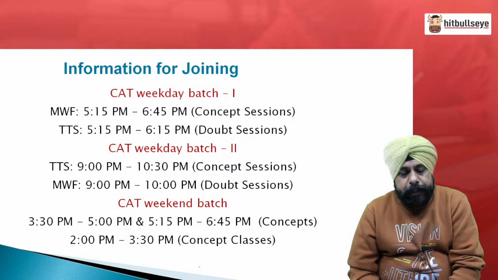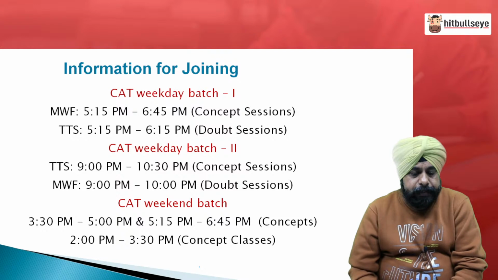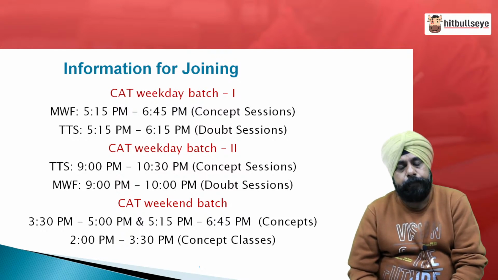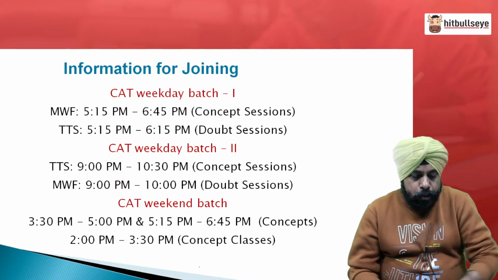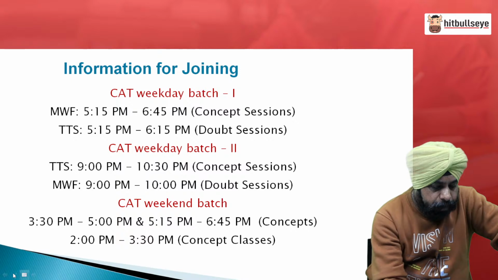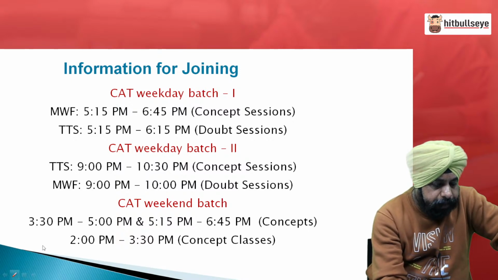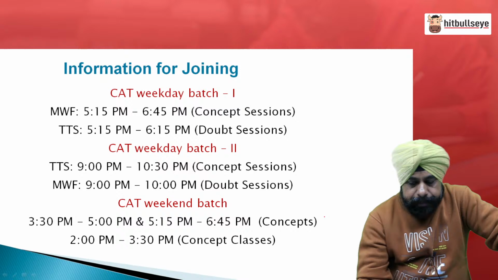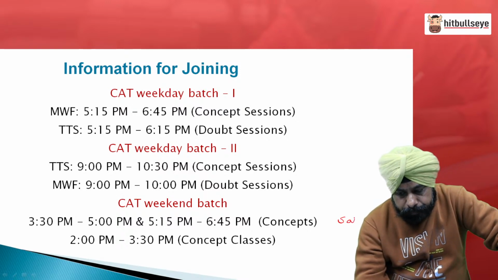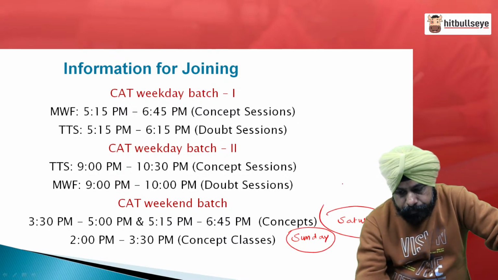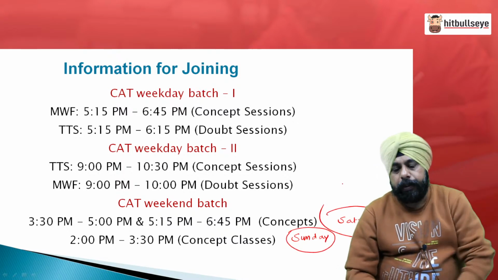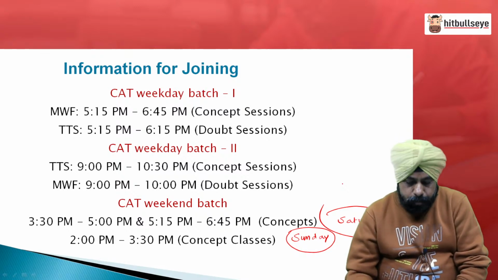So, there is a CAT weekend batch also, people. The weekend batch timings are 3:30 to 5 and 5:15 to 6:45 for the concept classes, and 2 to 3:30 is the concept class on Sunday. I have mentioned the 3 concept classes, but in the same way you will have the 3 doubt sessions also at separate times. These are the class timings for Saturday and these are the class timings for Sunday. As these are the 3 concept classes, similarly you will have the 3 doubt sessions, people.